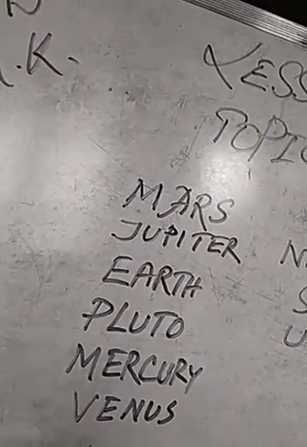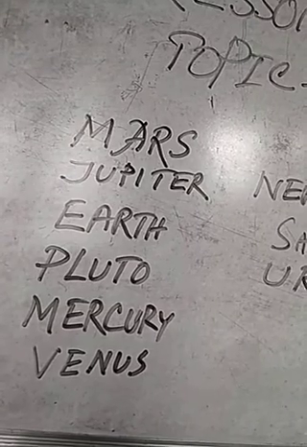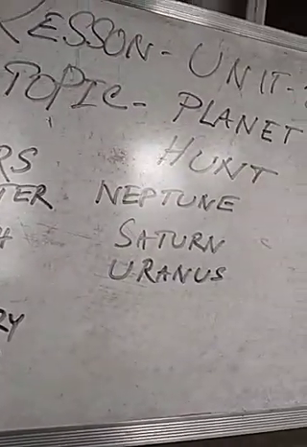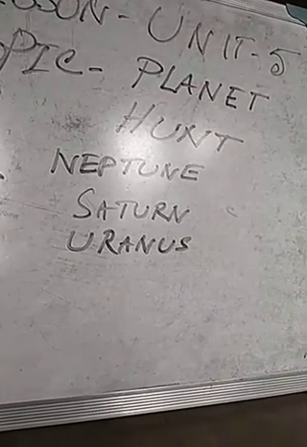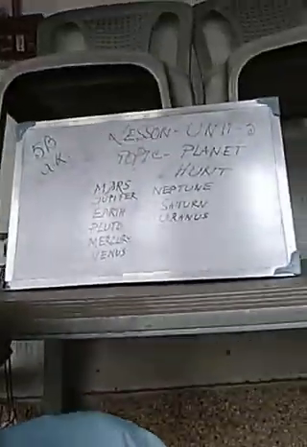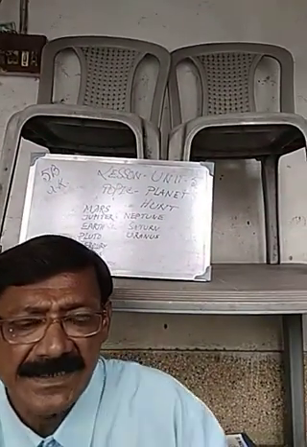Here there are some planets named Mars, Jupiter, Earth, Pluto, Mercury, Venus, Neptune, Saturn and Uranus. So these are the names of different planets. Now I am going to explain about them. So the first one, what is mentioned on the board? The first planet, what is this?